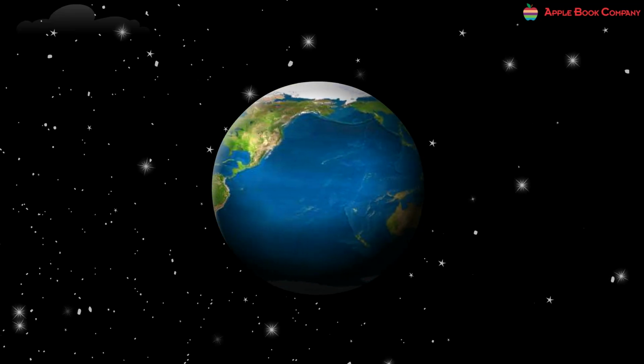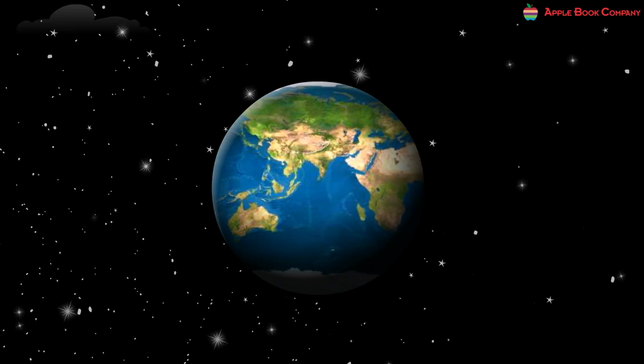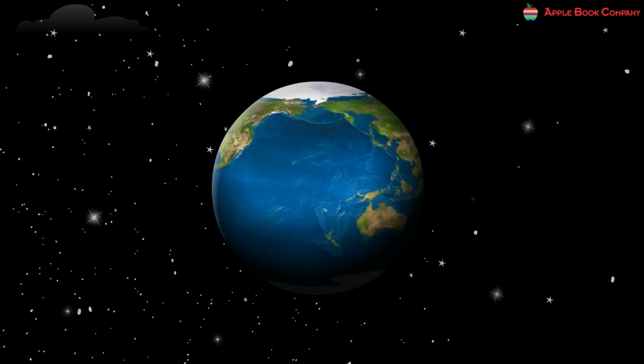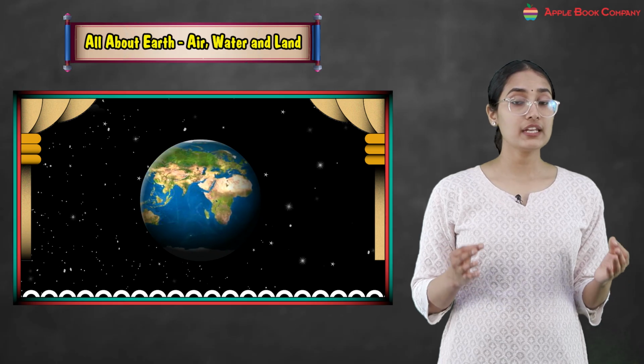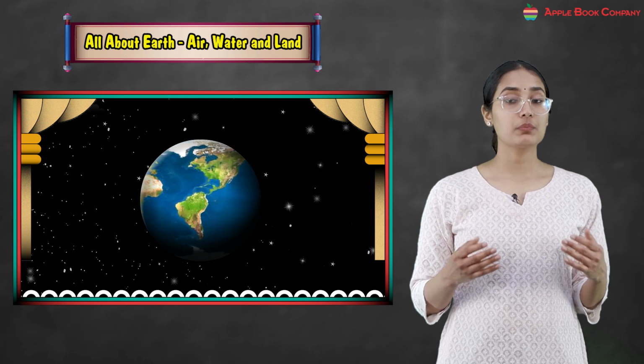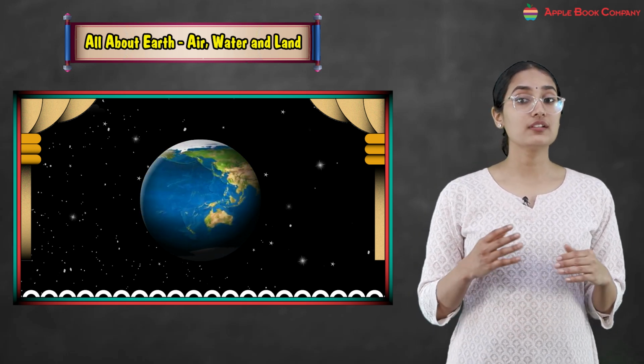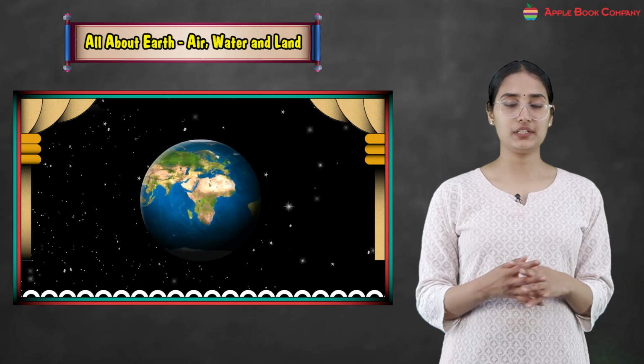Each of these elements is very essential for life. Let's learn about air, water, land and the different types of landforms found on Earth. If any of these three things would not be present, we would not be able to live, right? So let's learn about these in more detail.